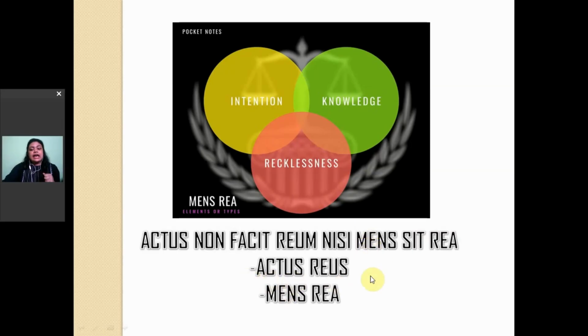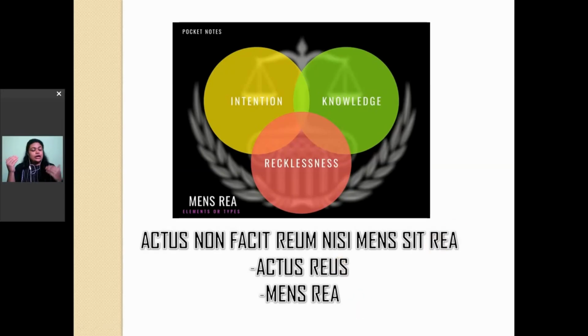The first one is actus reus. Actus reus is the physical part. It is the act that you are doing. Suppose I am mixing poison in someone's food because I want to murder that person. I want to kill that person. My mixing of the poison in the food in this case will be the actus reus. That is the physical act of the crime.